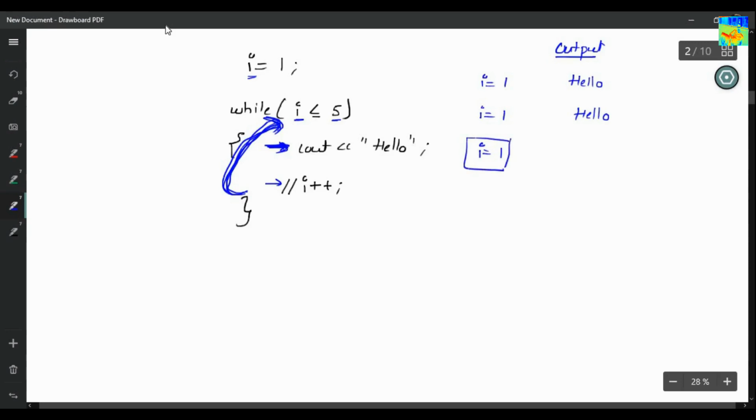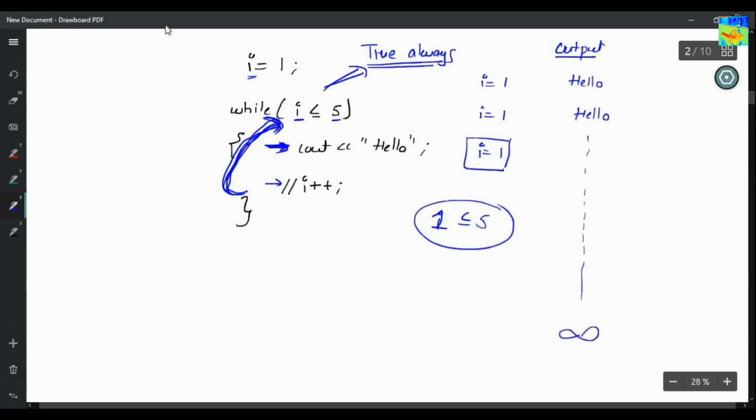Since I is always 1 and 1 is always less than or equals to 5, this condition is always true. That is the reason hello will keep printing an infinite number of times. So that is the reason the update condition is important. If you do not write the update condition, or you write it wrong, our loop will run an infinite number of times.